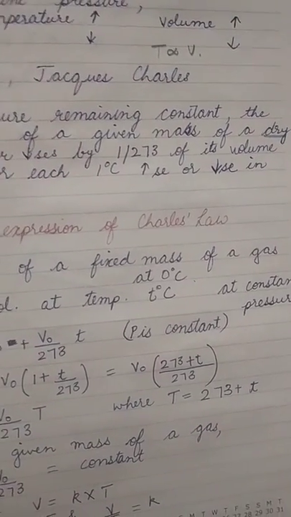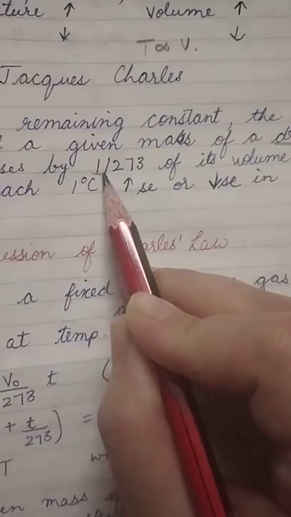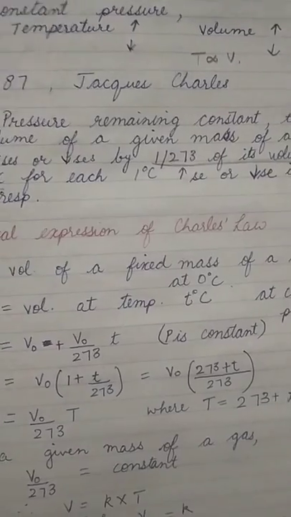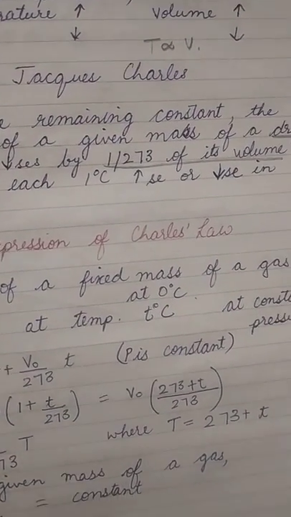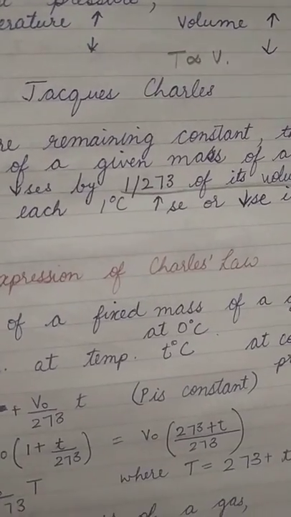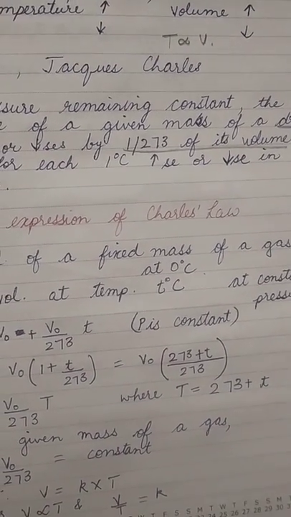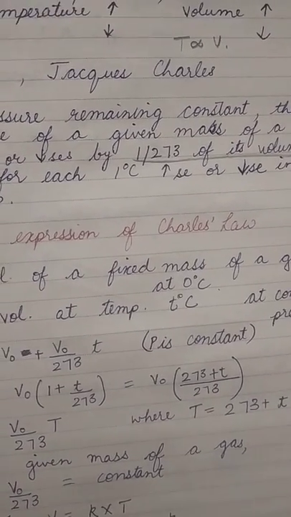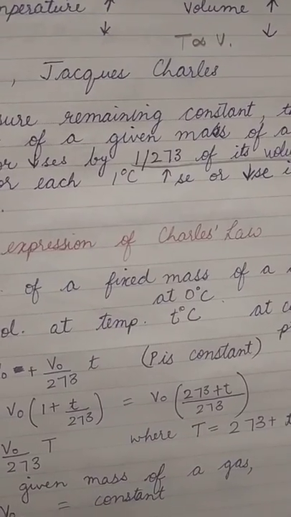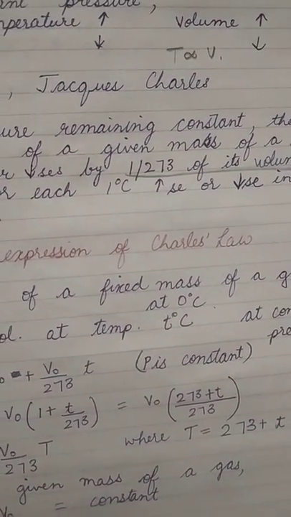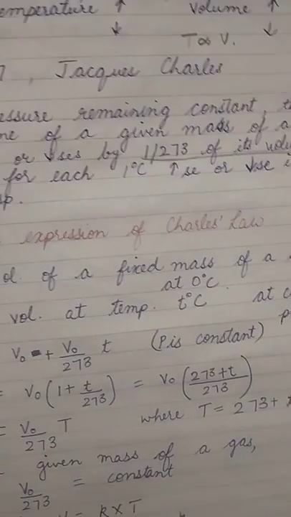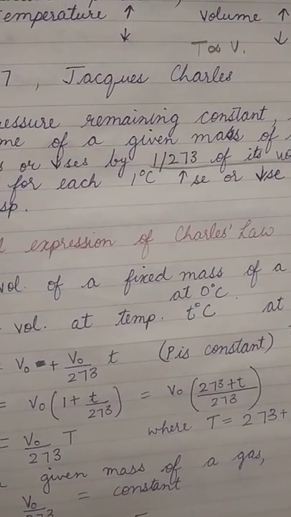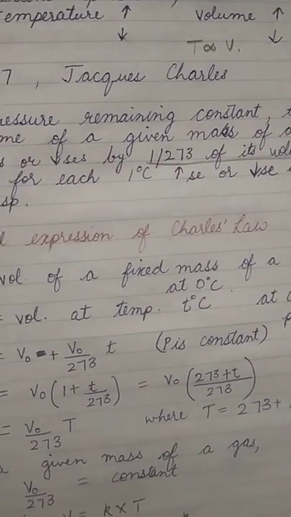So how much increase or decrease? 1 by 273 of its volume, which we have started. If we have started from 0 degree, then for every 1 degree Celsius rise or decrease, the volume will also be increasing or decreasing as they are directly proportional. So if temperature increases by 1 degree Celsius, the volume will also increase by 1 by 273 of its original volume at 0 degree Celsius, and if it decreases by 1 degree Celsius, again it decreases by 1 by 273 of its volume at 0 degree Celsius.